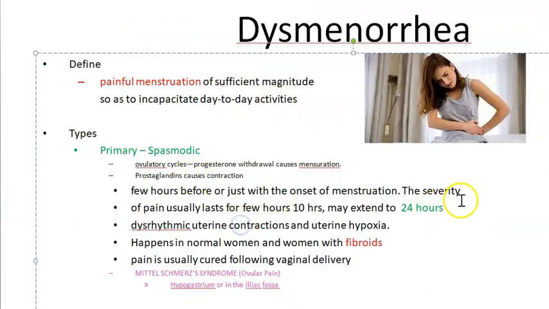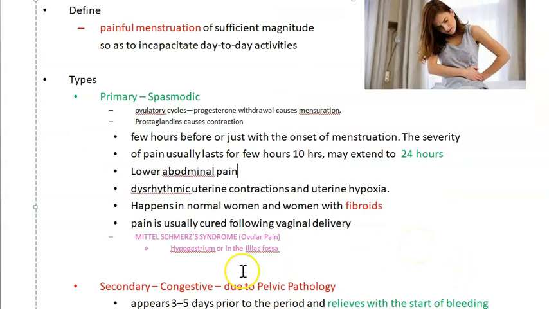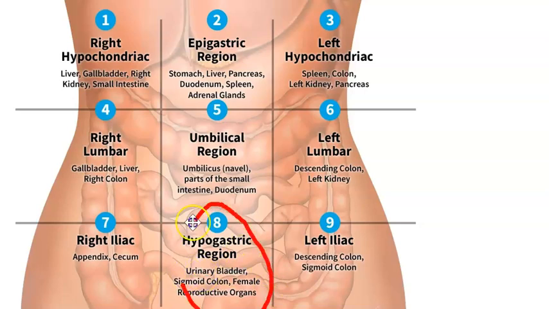So where will be the pain in spasmodic pain? Lower abdominal pain, okay? I think we missed that point. Lower abdominal pain will be there in the primary spasmodic pain. The Mittelschmerz pain, they are saying in the hypogastrium. Hypogastric region is here, right? Again, lower abdomen also means the same thing. So both the spasmodic pain and the Mittelschmerz pain are in the same place, I would say.